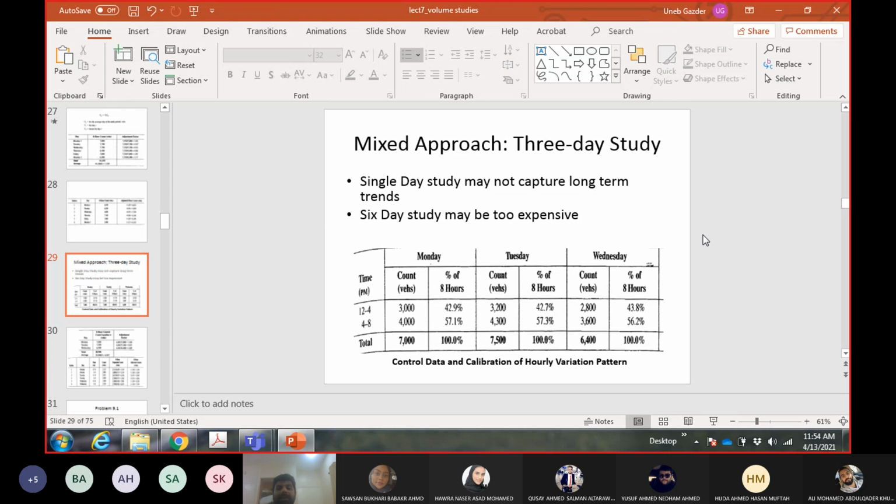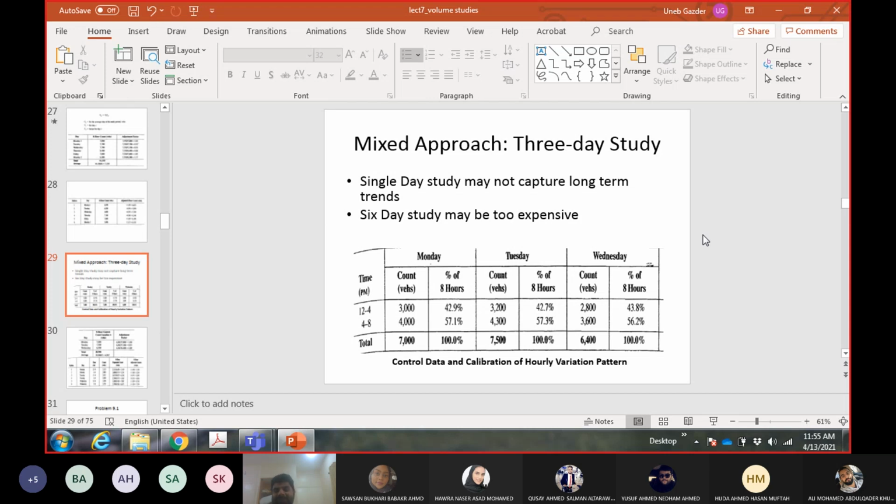If he spends less time on each coverage count location, then the study can be finished earlier. So now the engineer decides that we have 8 hours in the day for which we have to do the study. Out of 8 hours, I will spend 4 hours on each location.